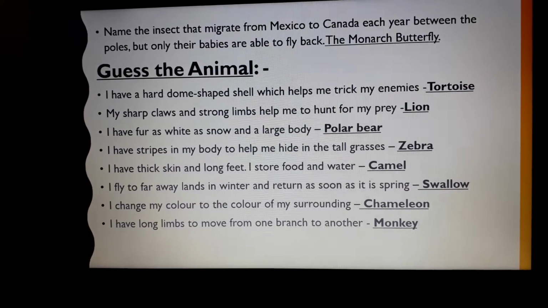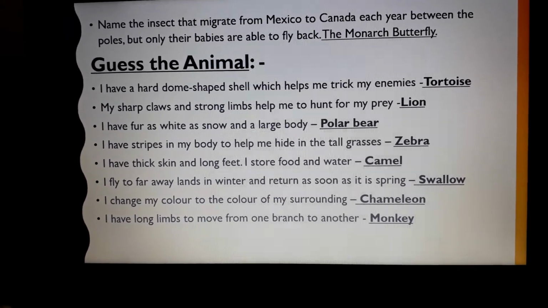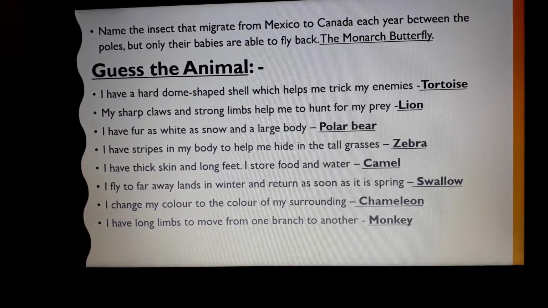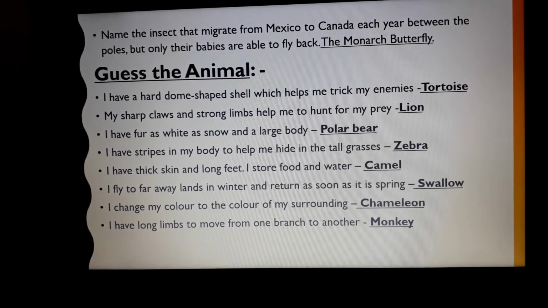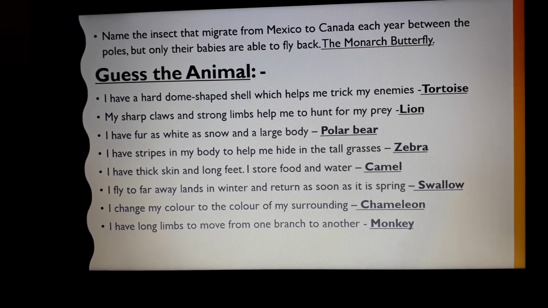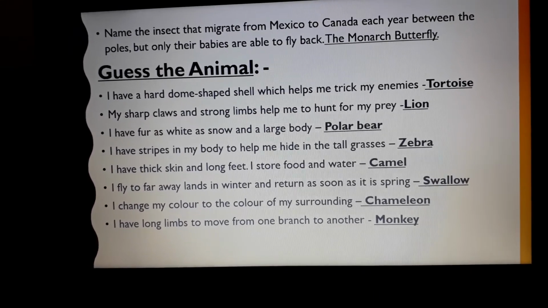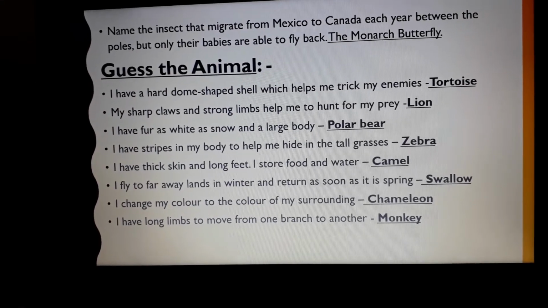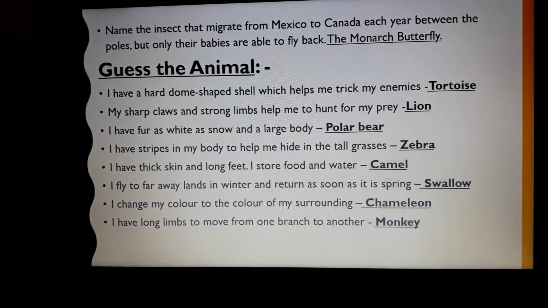I have stripes in my body to help me hide in the tall grasses. It is a zebra. I have thick skin and long feet. I store food and water. It's a camel. I fly to faraway land in winter and return as soon as it is spring. It's a swallow. I change my color to the color of my surroundings. It is chameleon. I have long limbs to move from one branch to another. It's a monkey.